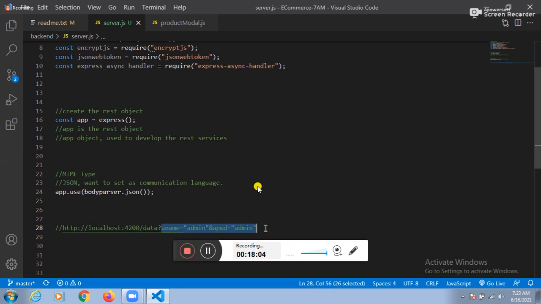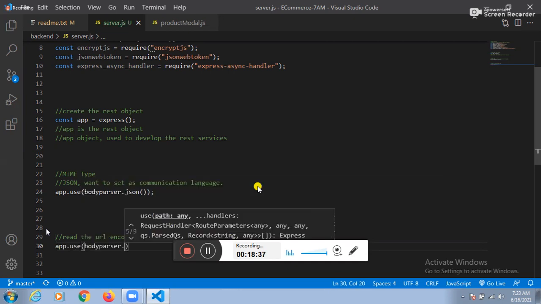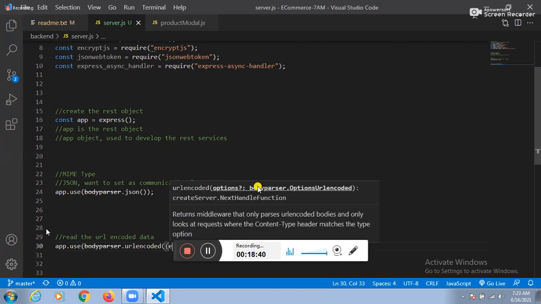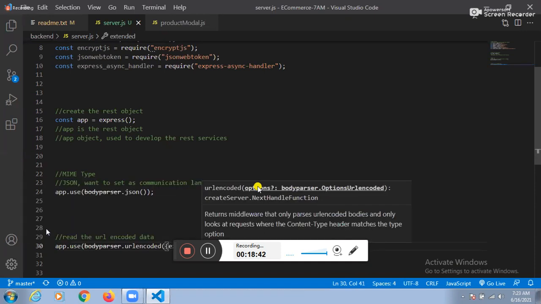The client sends the data to the server, or not? Yes, sir. The server should read this URL encoded data or not? Yes, sir. How will the server read this URL encoded data? See this one here. Read the URL encoded data. Satyajit, how to read? app.use(bodyParser.urlencoded({extended: false})).